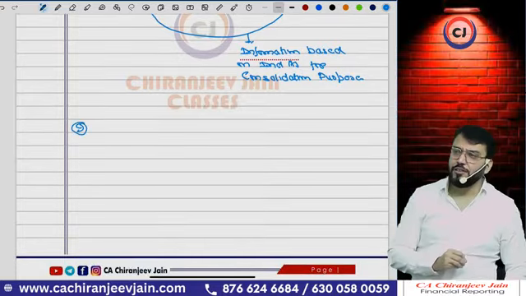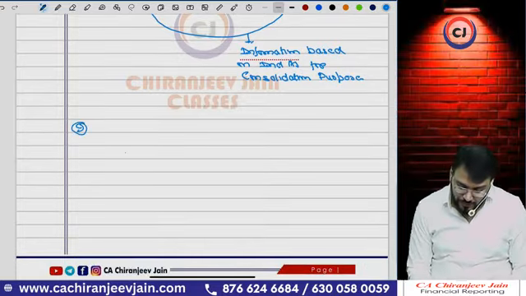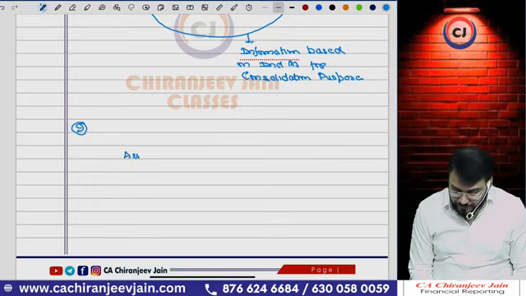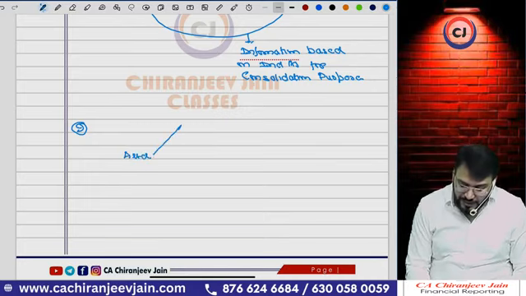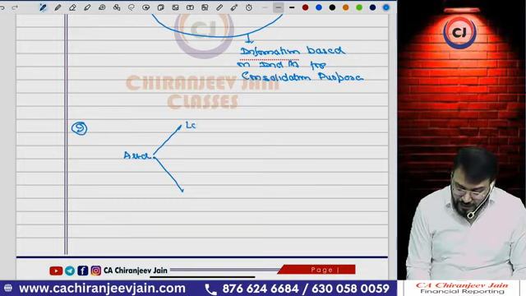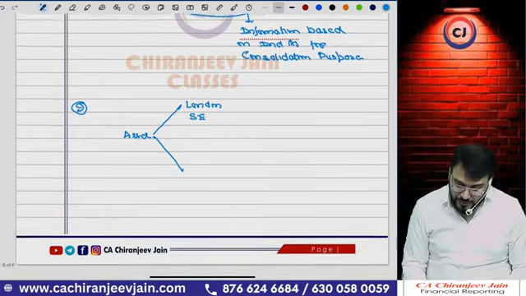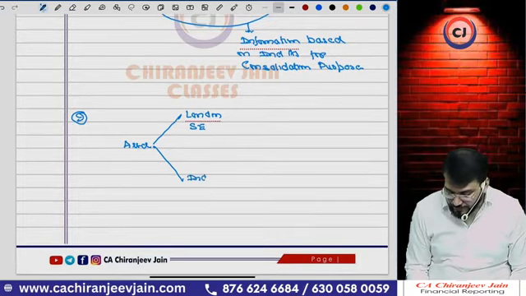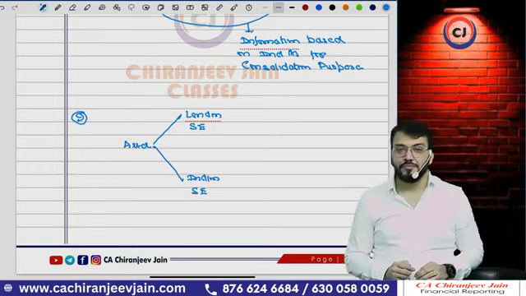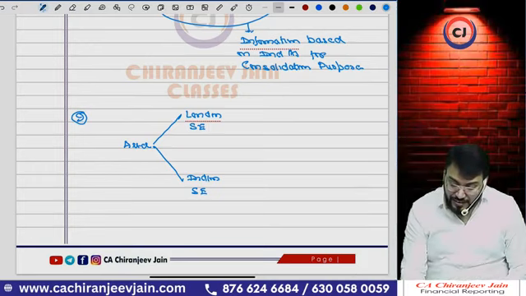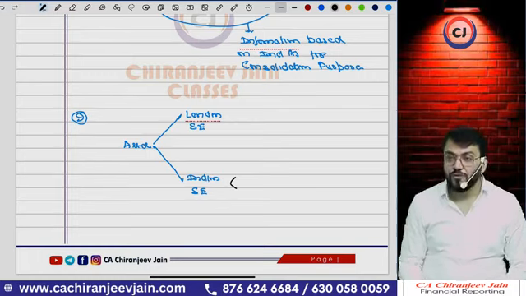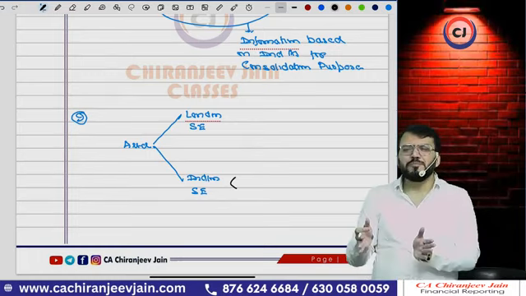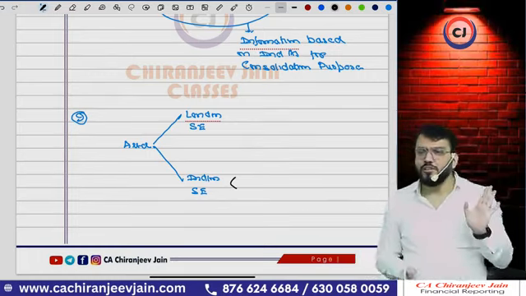Point number 9, what they want to say, suppose there is one company, A Limited. A Limited is listed in London Stock Exchange as well as Indian Stock Exchange. Correct. So as per Indian Stock Exchange, they need to follow Indian GAAP. Means before application of Ind AS, they are following accounting standard.